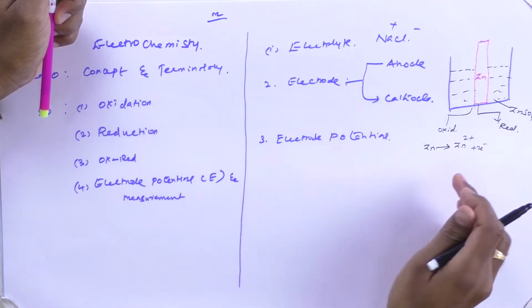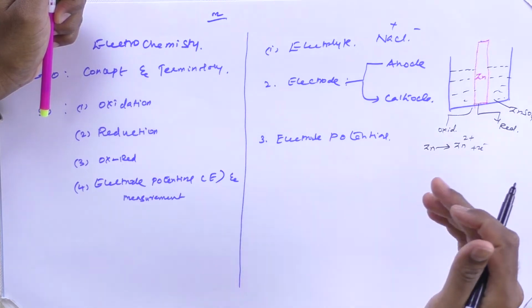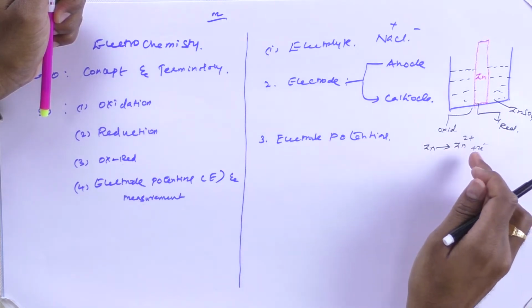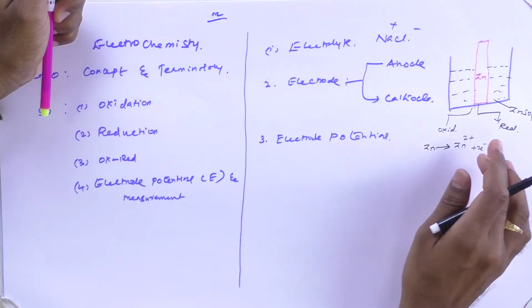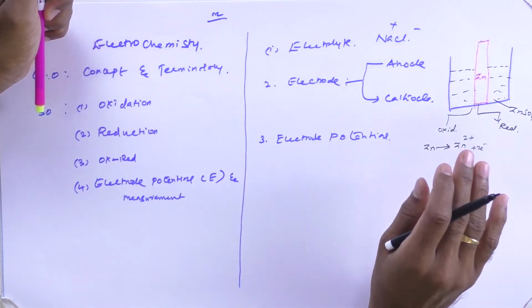Now it becomes an electron deficient species. Zinc is converted into a zinc ion, a positive ion, as we remove 2 electrons. So this process is known as oxidation. Therefore, oxidation is a chemical process in which electrons are removed from the metal. So this is called oxidation.